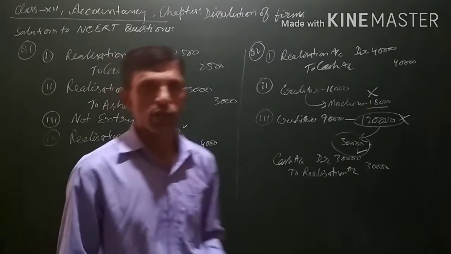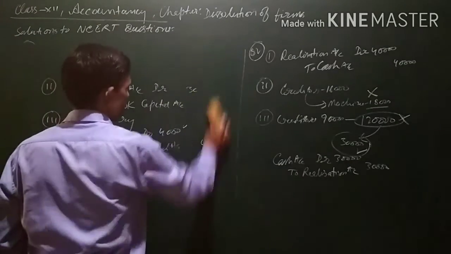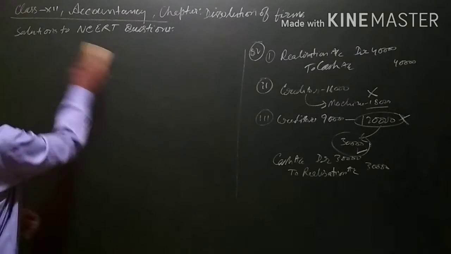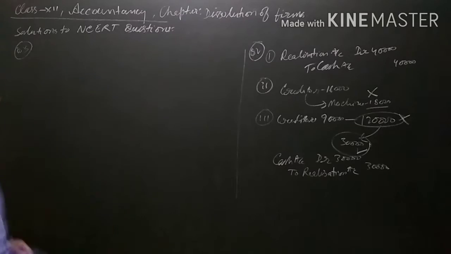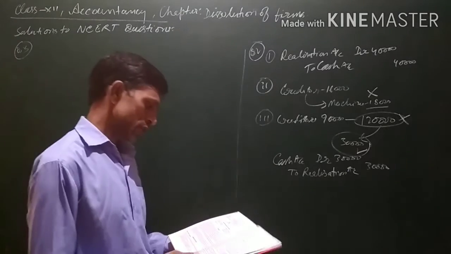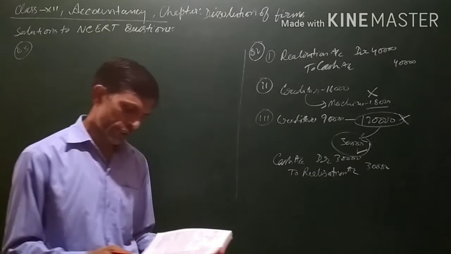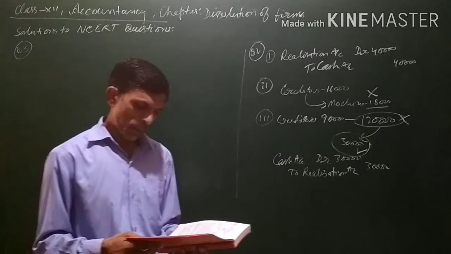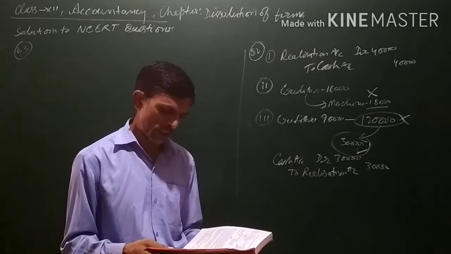This was question number 2. Now let us go to question number 3. What is the transaction? There was an old typewriter, an old computer, which was written off in the books of account in the previous year. The same has been taken over by a partner, Nitin, for rupees 3,000. Journalize the transaction supposing the firm has been dissolved.